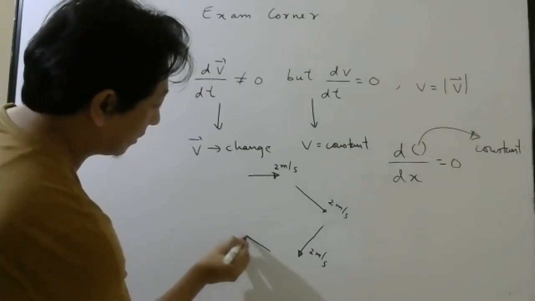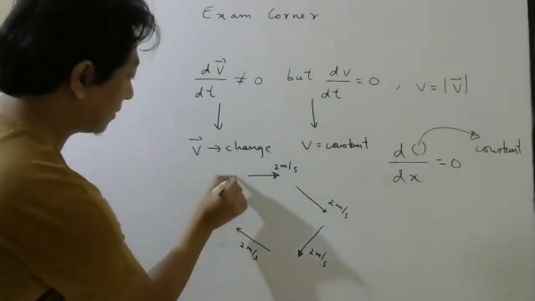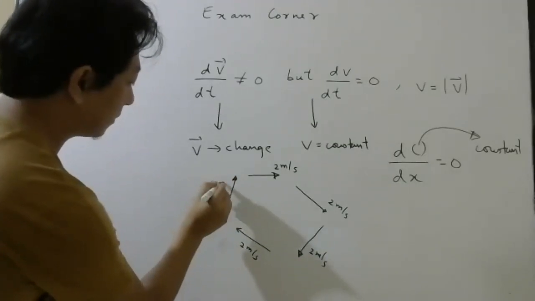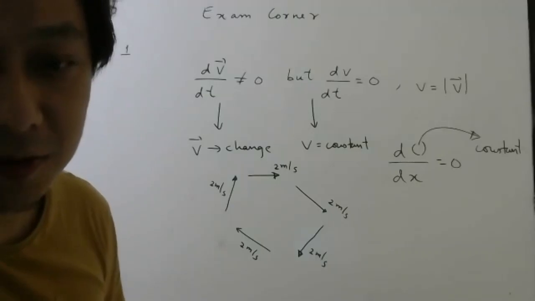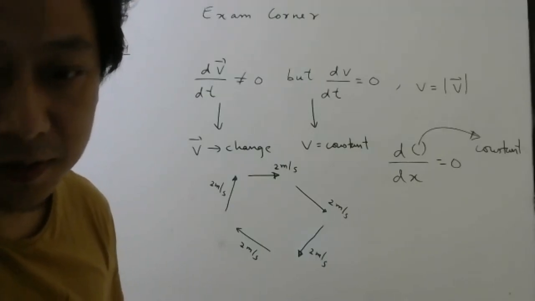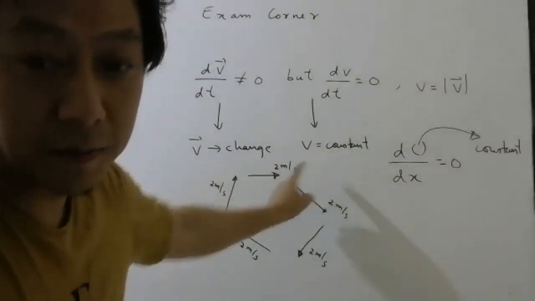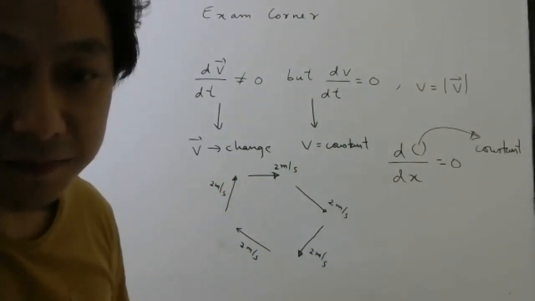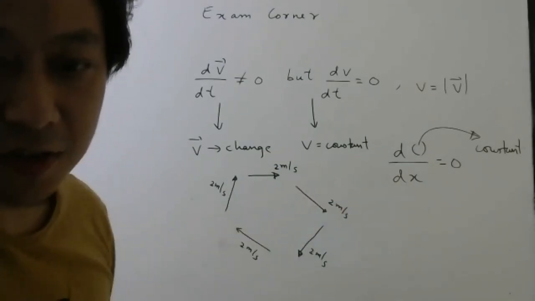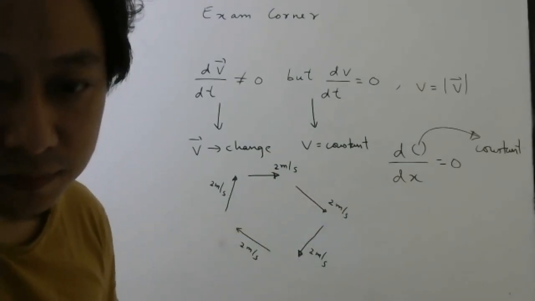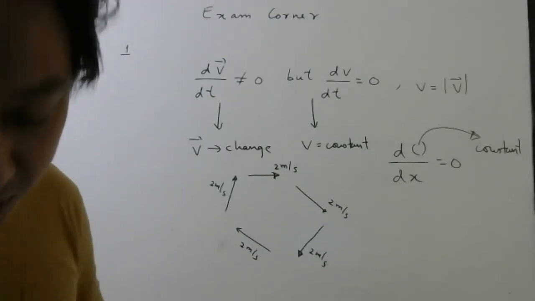Then like this. Then like this. What is constant? Is the vector constant or the magnitude constant? Magnitude is constant. See? But is the direction changing or not changing? Direction is changing. So it is very much possible in circular motion.